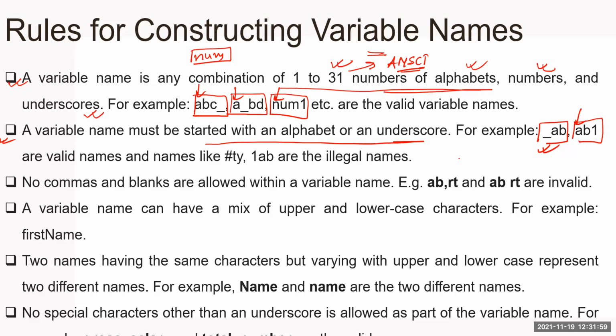You cannot create any variable name like this, because hash is a special symbol. It has a different meaning in C programming. We use this hash symbol for including a header file with the preprocessor directive hash include. So it is a preprocessor directive, a separate meaning. So we cannot use hash for variable names. Similarly, look at the second name. Here we have started the variable name with 1, but it is not allowed. These are illegal names.